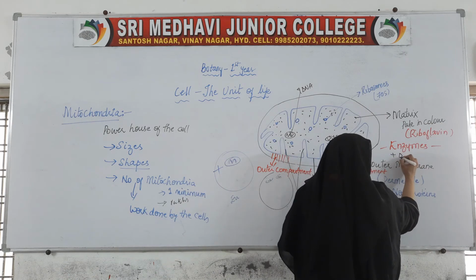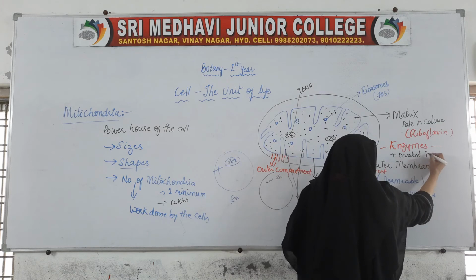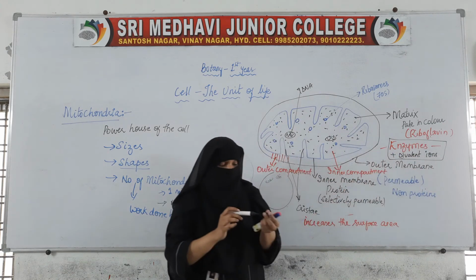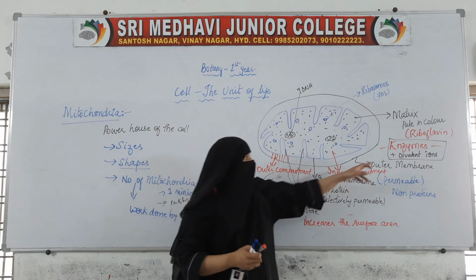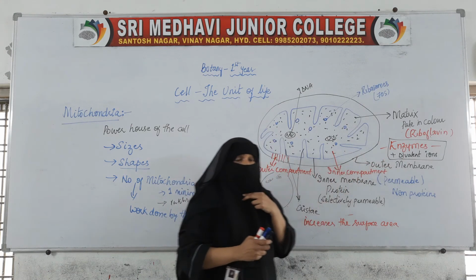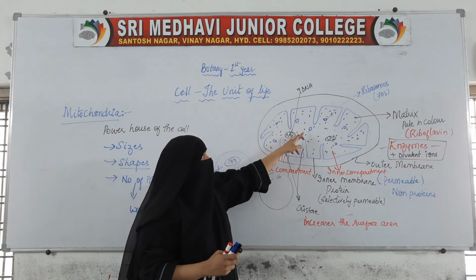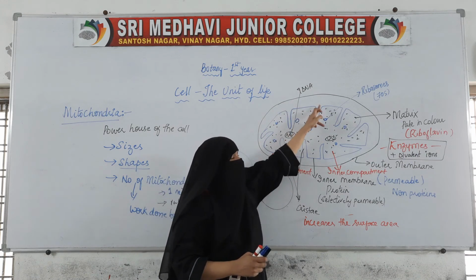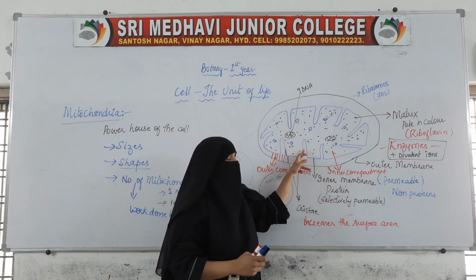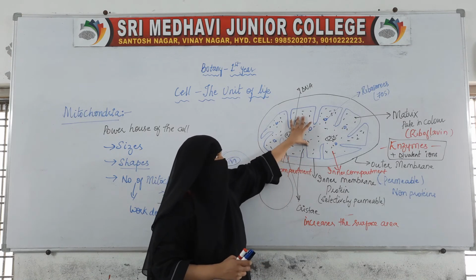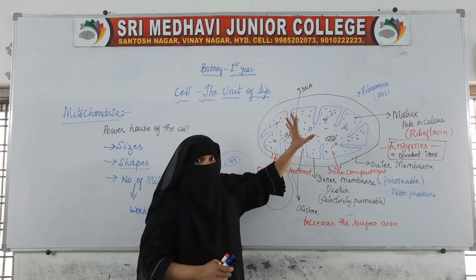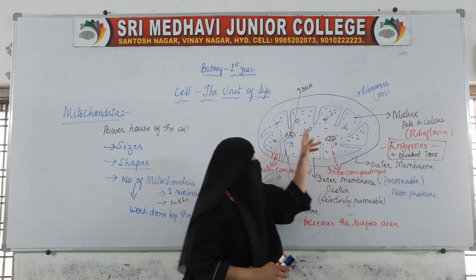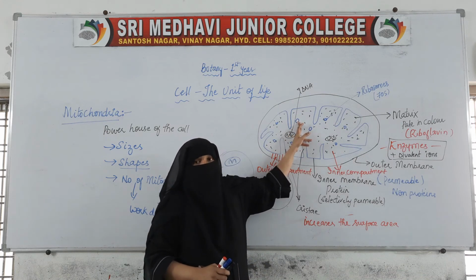So this is the outer compartment, inner compartment, outer membrane, inner membrane. The inner membrane is thrown into many folds. These folds are called the cristae. Inside the inner compartment, fluid is present, which is called the matrix. The matrix has enzymes, divalent ions, DNA and ribosomes.